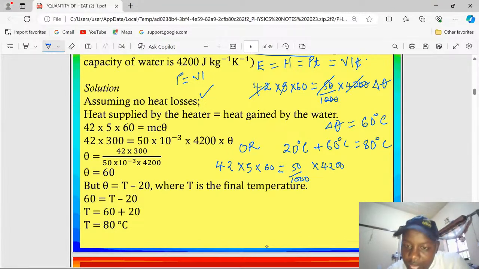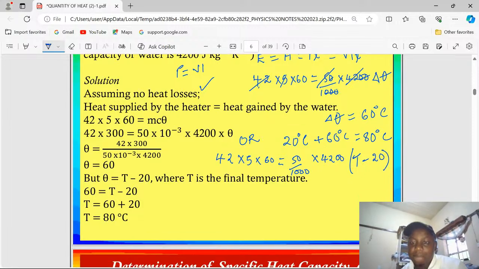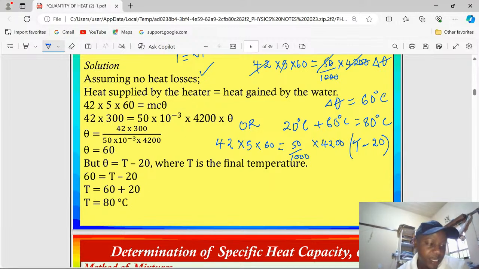Then now we multiply this by change in temperature from an unknown final temperature T. Then we have an initial temperature of 20. So let us check whether final temperature will automatically take us to 80. So we again divide the 3 zeros, then by 5, and 42 cancels.